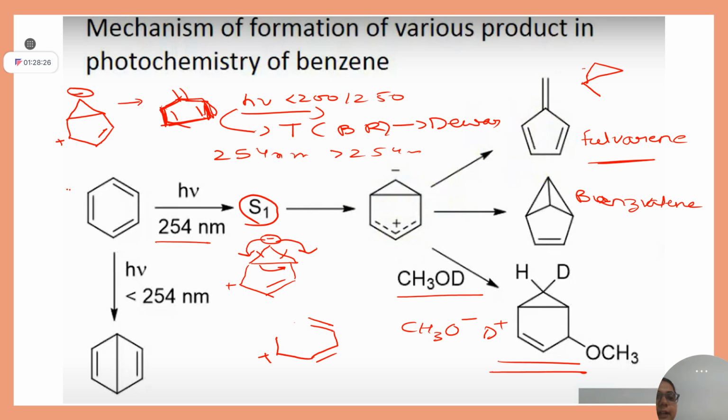See, one thing is clear, you can't break this bond. If this bond breaks, you will get a 6-membered ring, no use. You need a 5-membered ring, that is clear. You have to break one of these two bonds, right?